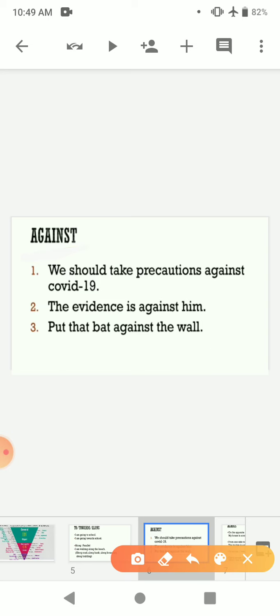Look at this example, put that bat against the wall. This is a wall and you have to put the bat against the wall. You will put it this way, so you will use here against the wall. The ladder is put against the wall, the bat is put against the wall.